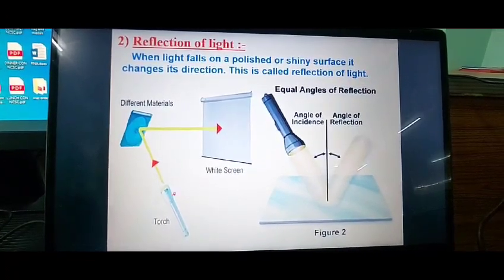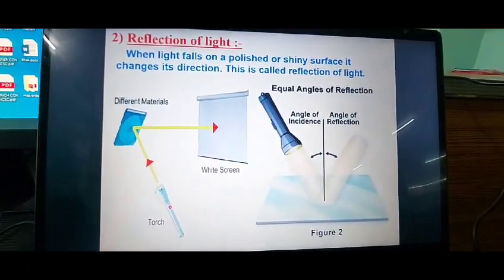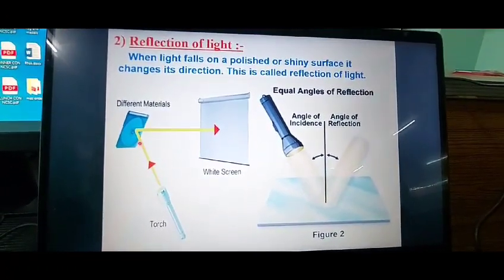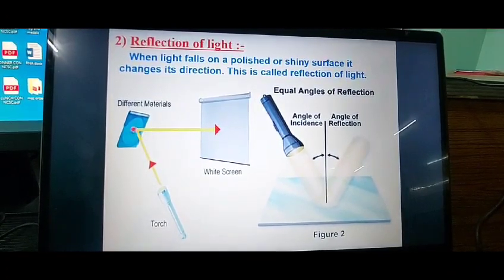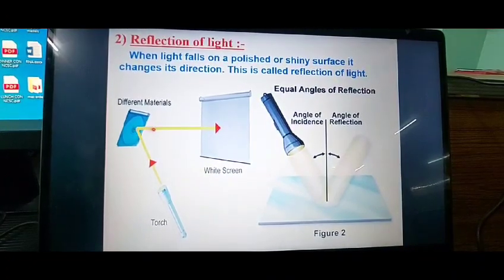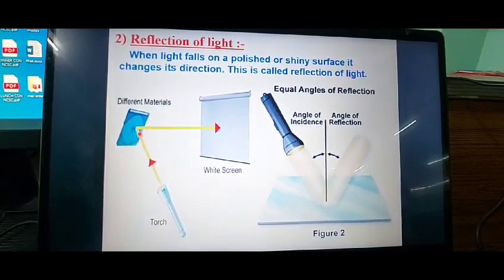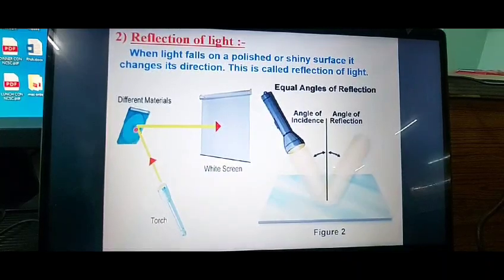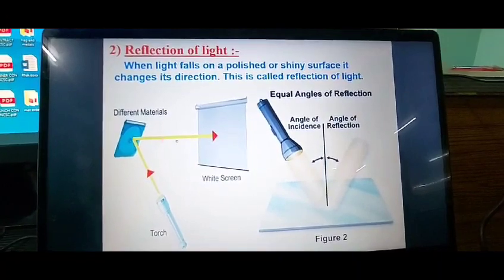For example, in this figure, the light from the torch is falling on this CD, and the CD is reflecting the light falling on it. Here you can see that there is a change in the direction of the light ray. This change in direction is due to reflection.